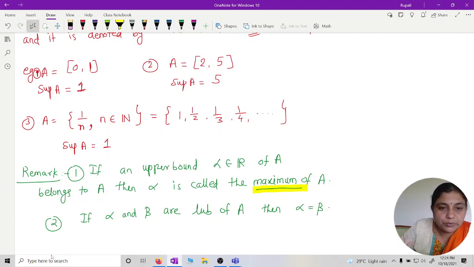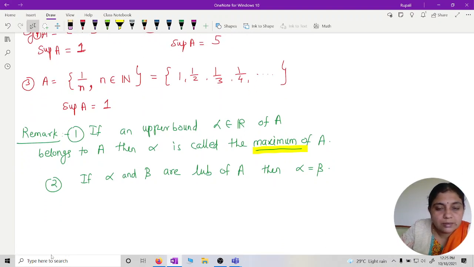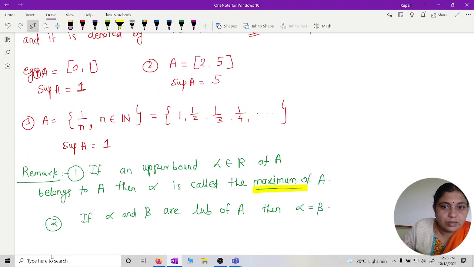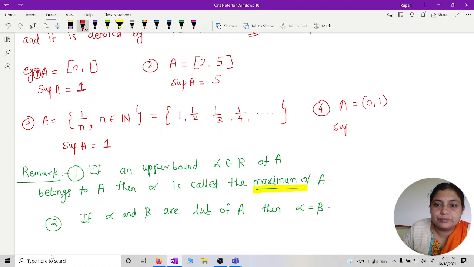So how can we prove this? Suppose we take the open interval 0, 1. Yes, okay, we will take that also as an example. Take the fourth example. Suppose A is equal to the open interval 0, 1. What is supremum of A? 1. But whether it belongs to A?